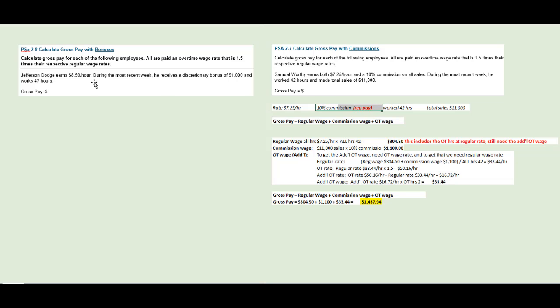In this problem, let's get to it. Jefferson earns $8.50 per hour. During the most recent week, he receives a discretionary bonus of $1,000 and works 47 hours. So very important, discretionary bonus. And the distinction is that it is not part of regular pay. And as you see in the calculation, it'll be treated differently from how we had treated commissions.